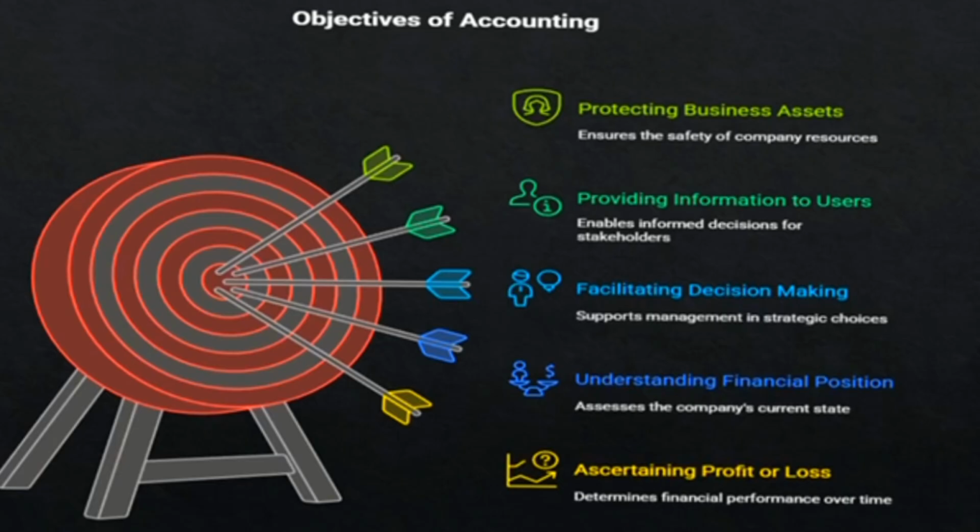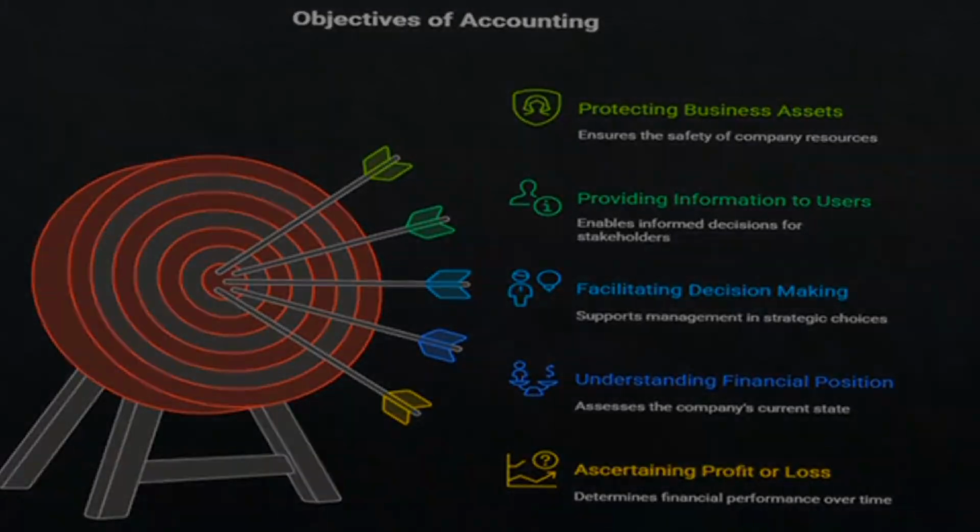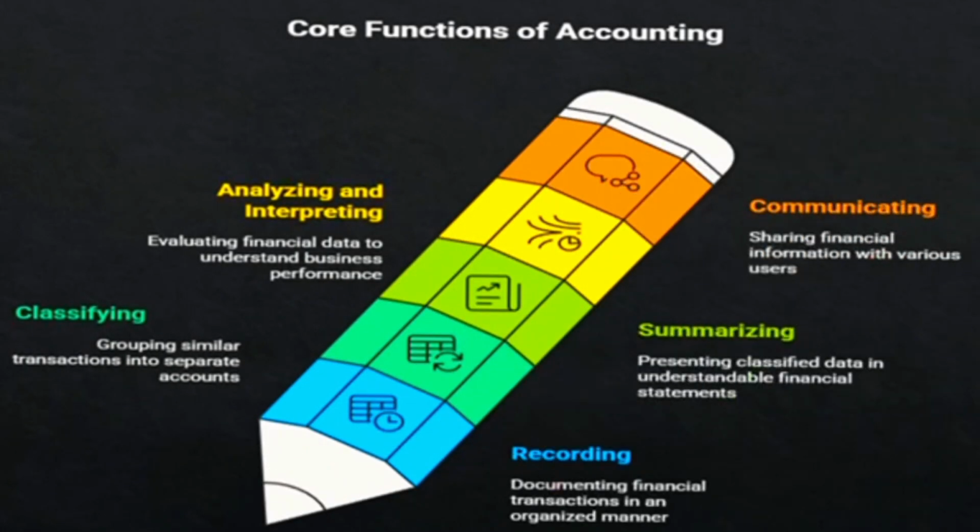Ascertain profit or loss by maintaining systematic records. Accounting ensures that all the financial transactions are recorded in a systematic and chronological order. This helps in avoiding errors and omissions. Thereby, accounting helps in determining the profit earned or loss incurred by a business during a period of time or a financial period, usually a year. This is done through the preparation of the income statement, also called the profit and loss account. Let's look into the core functions of accounting.